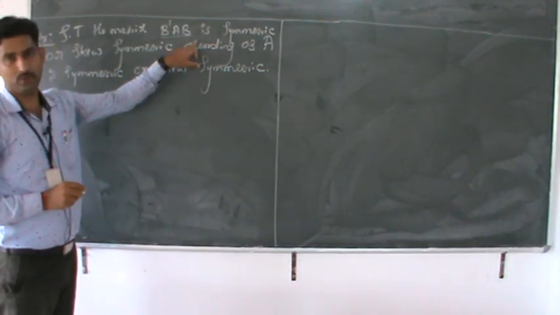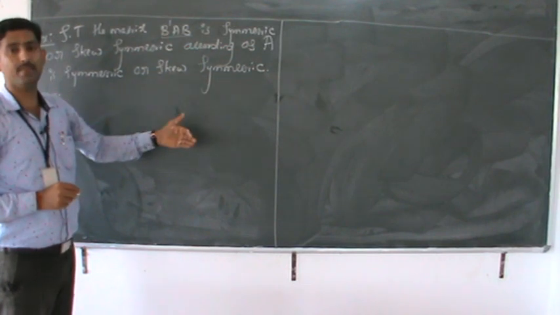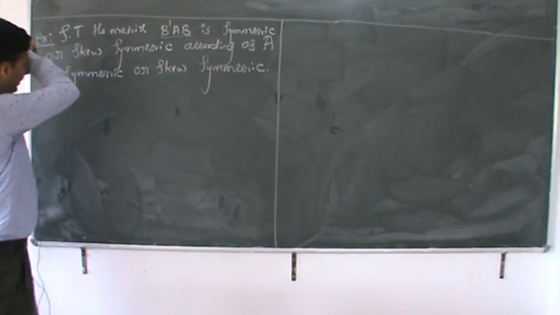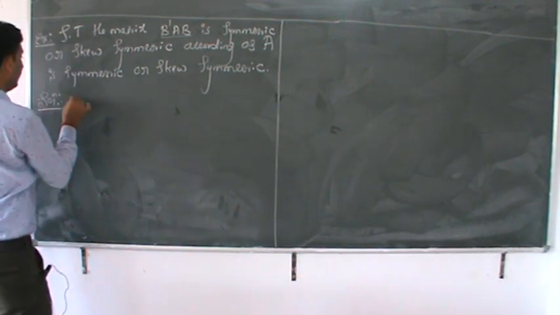B dash AB is symmetric, we have to show, if A is symmetric. If A is skew symmetric, then we have to show B dash AB is skew symmetric. Correct? That is the thing we have to discuss.